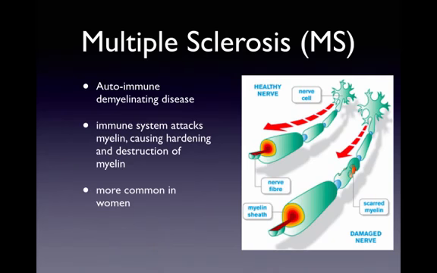The disease is more common in women than men, and usually occurs when a person is in his or her late 20s or 30s. So symptoms include blurred vision, visual problems, difficulty concentrating, numbness, weakness, and tingling in the limbs, difficulty walking, cognitive problems, dizziness, and fatigue, as well as difficulty with speech. But no two people experience MS the same way, and symptoms often come and go. As of now, the cause of MS is still unknown.